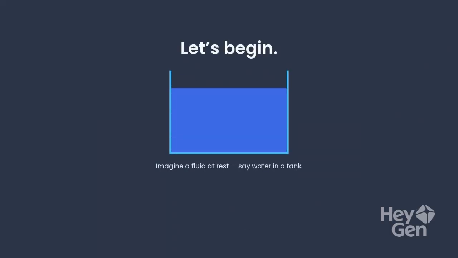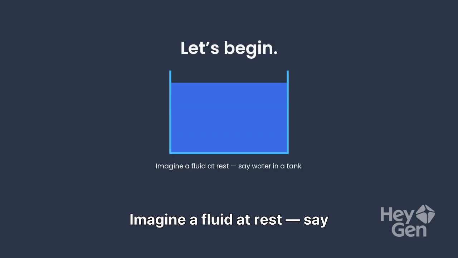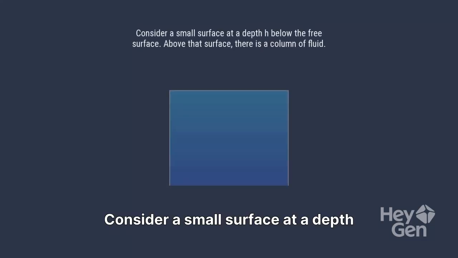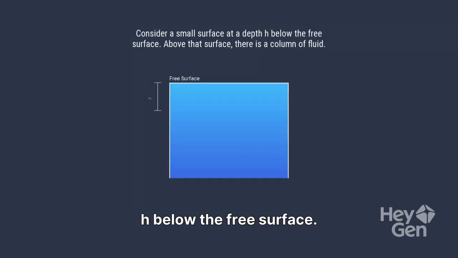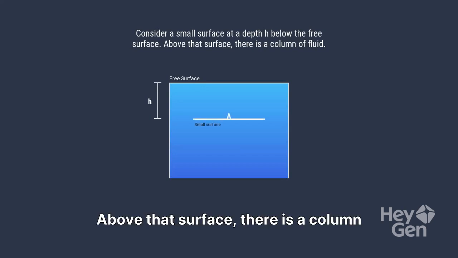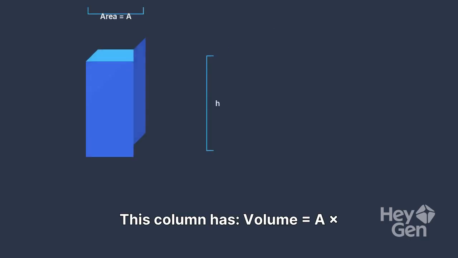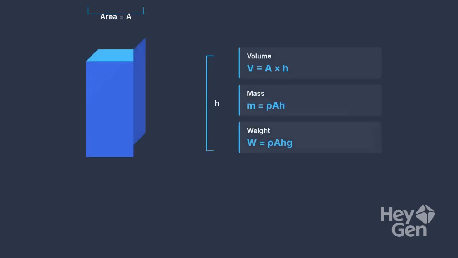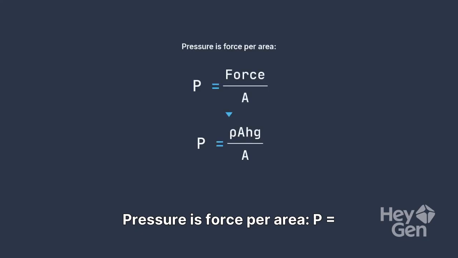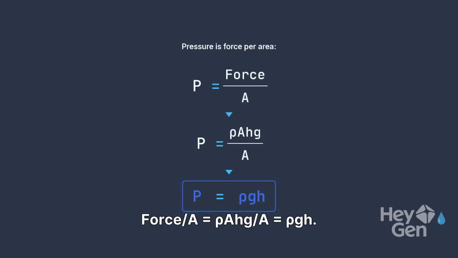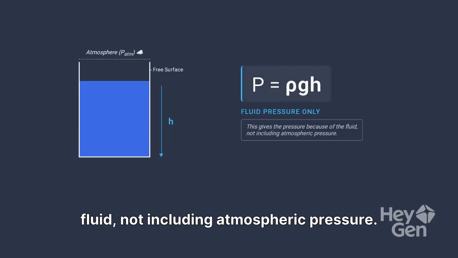Let's begin. Imagine a fluid at rest, say water in a tank. Consider a small surface at a depth h below the free surface. Above that surface, there is a column of fluid. This column has volume V = A times h, mass m = ρAh, weight W = ρAhg. Pressure is force per area. P = force/A = ρAhg/A = ρgh. This gives the pressure because of the fluid, not including atmospheric pressure.